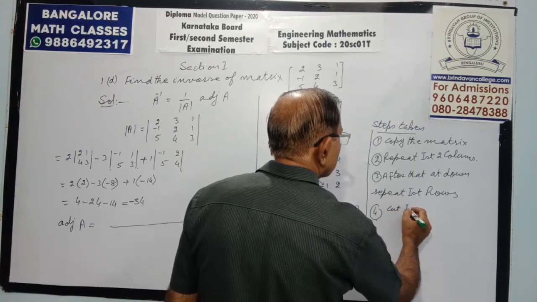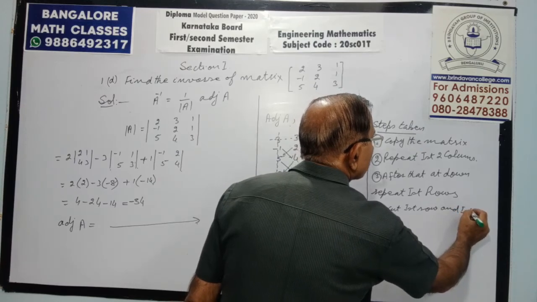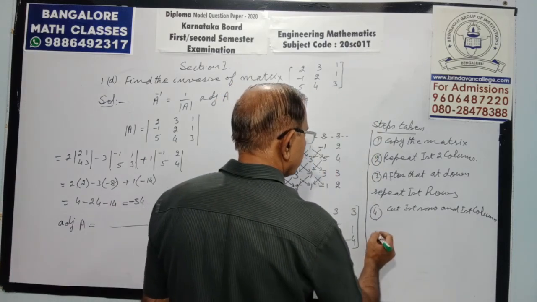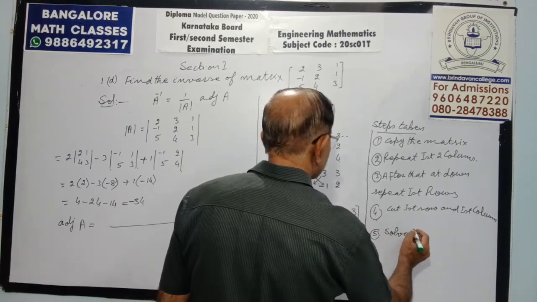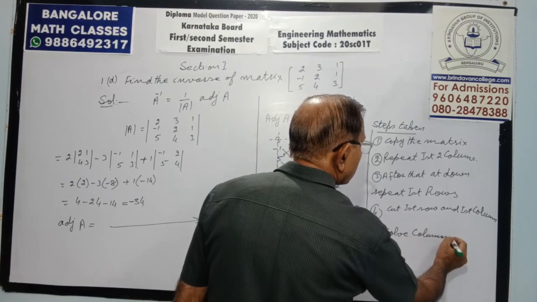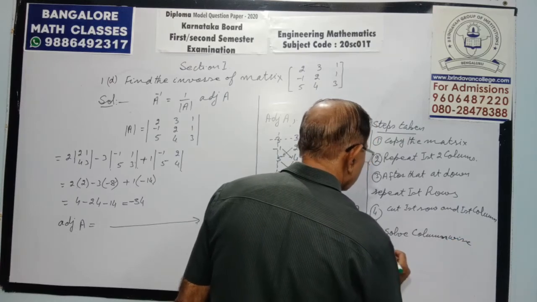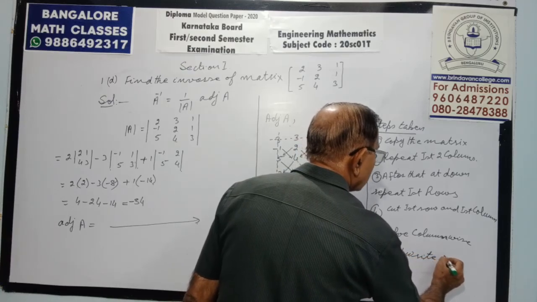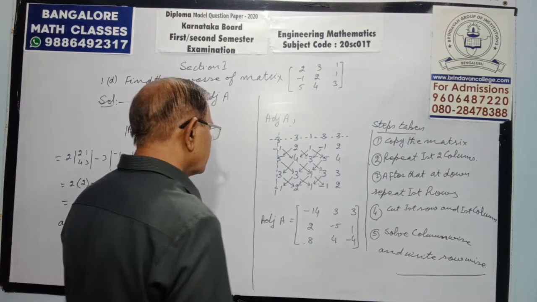Cut first row and first column. Solve column wise, and write row wise. So that will be your adjoint.